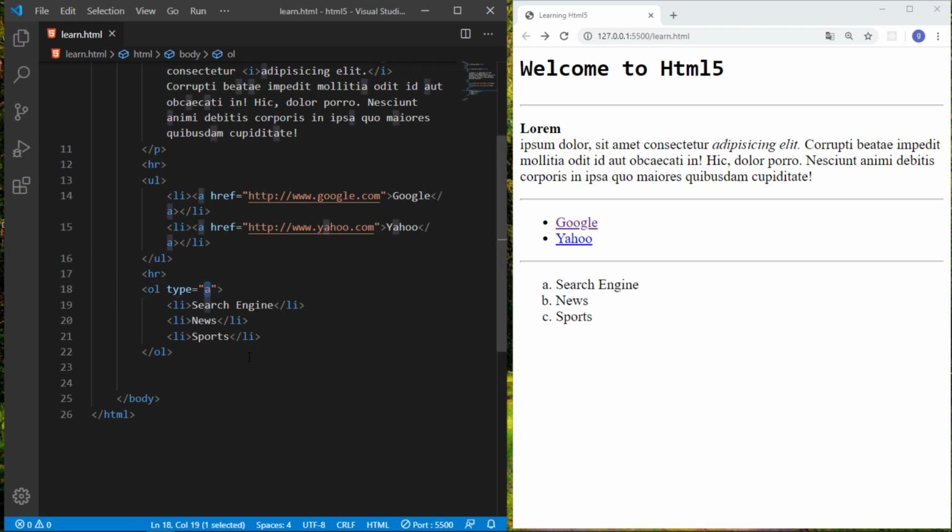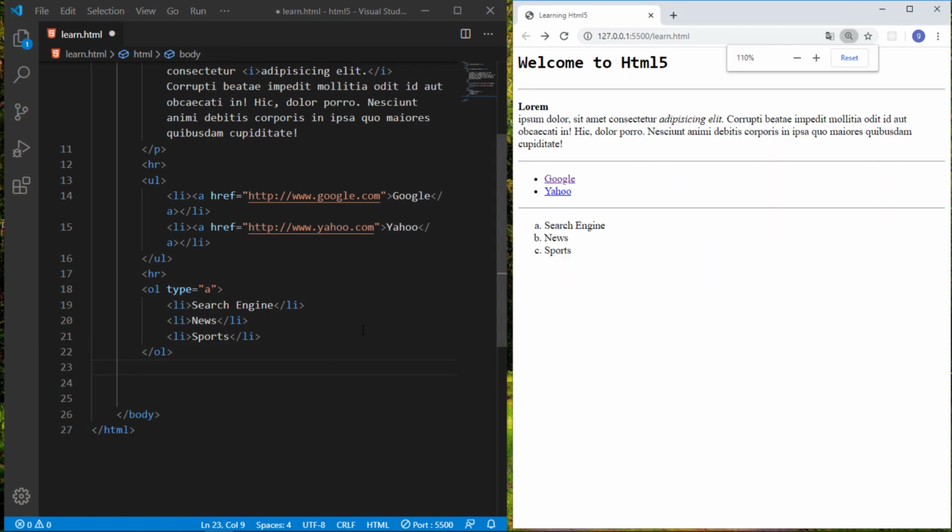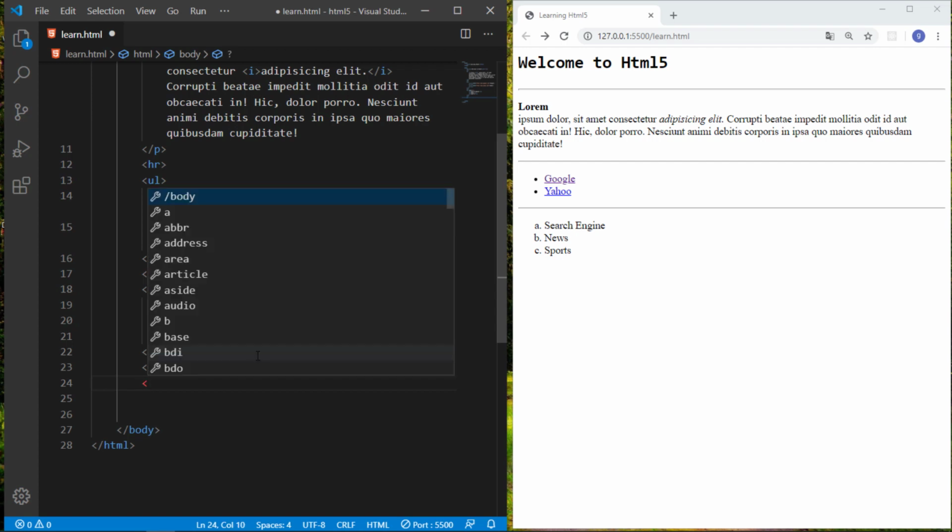So like this, these are called the ordered list. I just change its zoom level. And there is also another list. These are called the definition list, and these are written with the help of the DL tag, definition list DL.